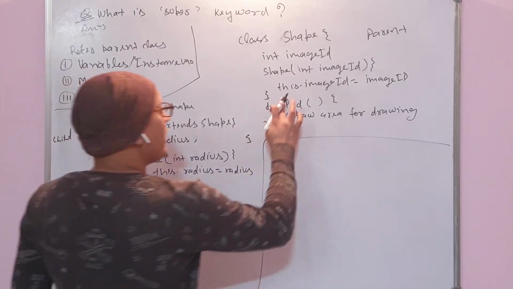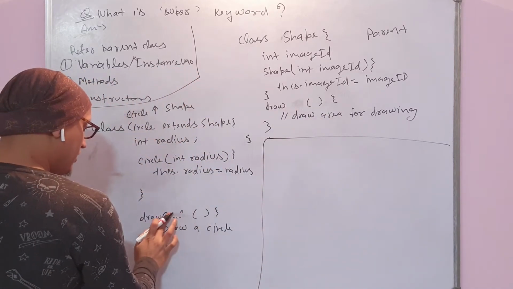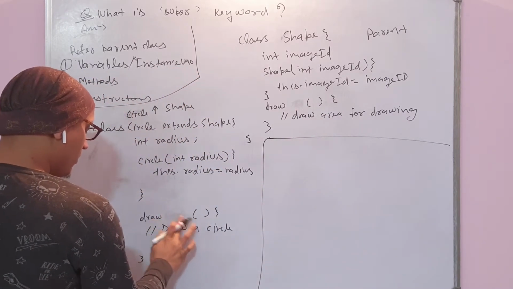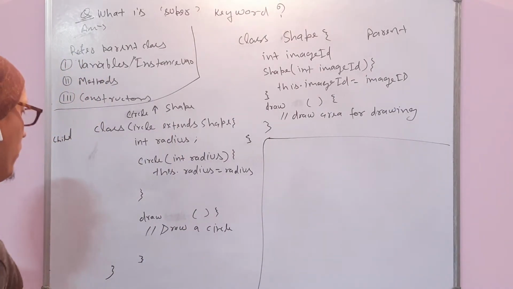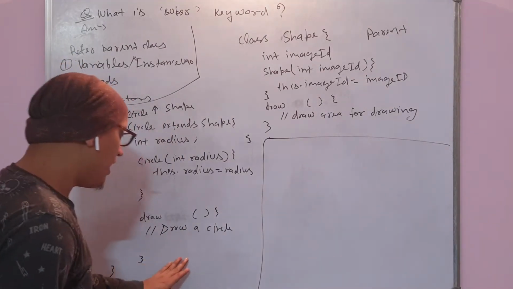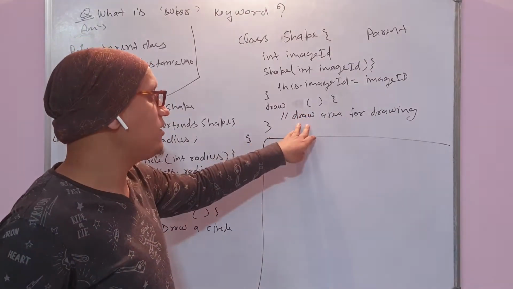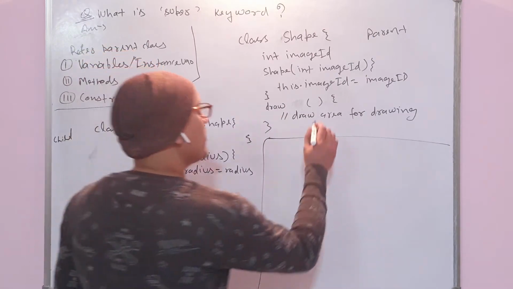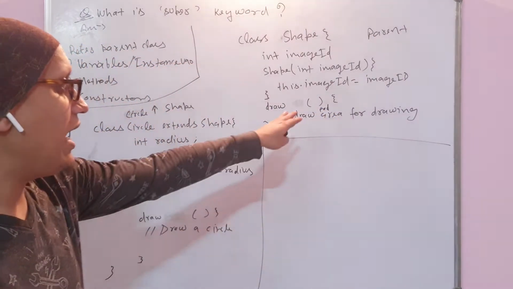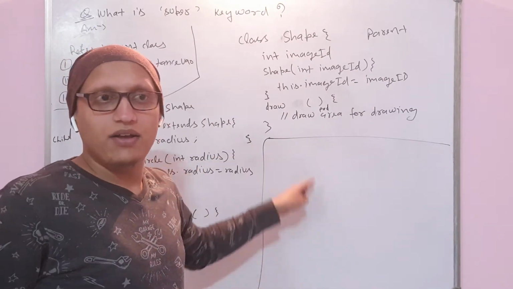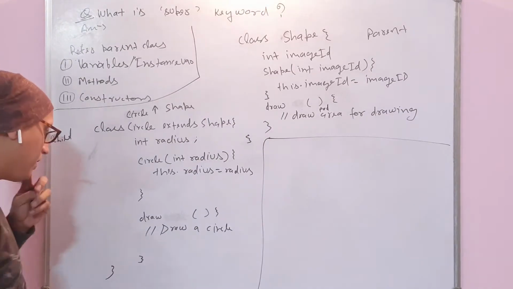What if this method is the same, draw, and this is also draw? Both are draw methods. You must be knowing that if I want to draw a circle, my logic is that before drawing anything I need to create an area for that drawing, and only then go for drawing.